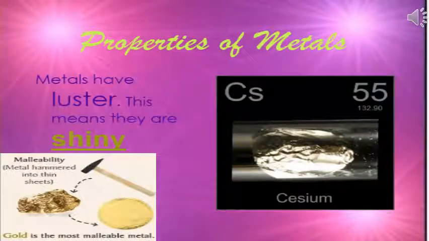Metals have luster. That means they are shiny. Another quality, they are non-brittle. Non-brittle means malleable, that they do not break easily. In fact, they can be hammered into thin sheets. Gold is the most malleable metal.